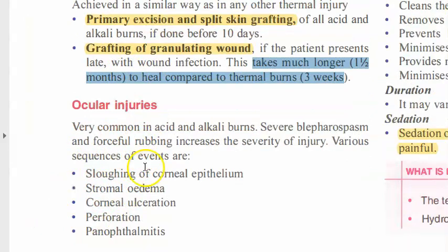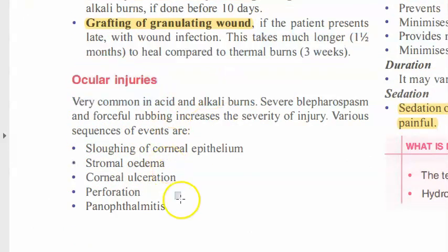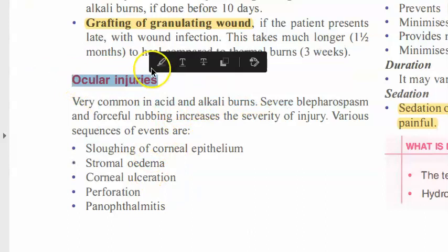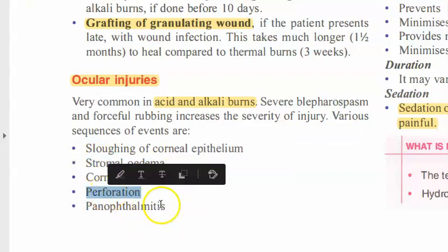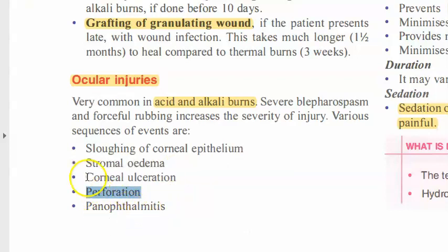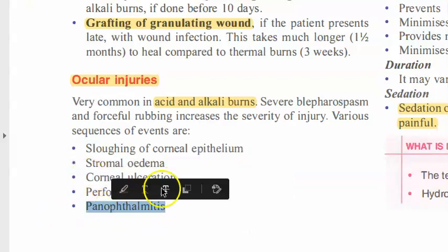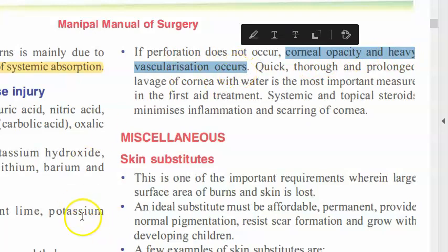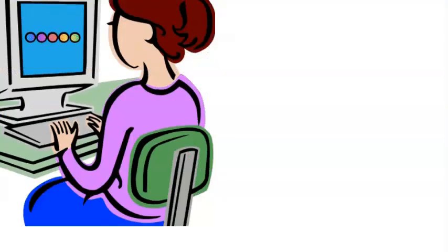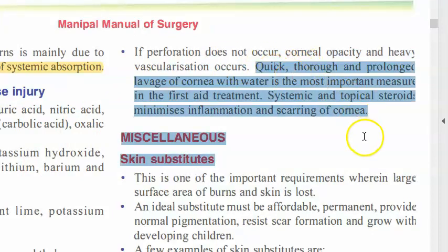What else? Ocular injuries, because of acid and alkali, there could be ocular injuries. That makes sense. So we are still talking about chemical burns. There will be sloughing of corneal epithelium, then stromal edema, so obviously it's going much deeper, then corneal ulceration, and perforation can be there. So your globe can get perforated because the cornea has an ulcer. Panophthalmitis, that is very dangerous. If the perforation does not occur, corneal opacity and heavy vascularization occurs. Vascularization of your cornea is not good. We are not going into ophthalmology, but I hope you know.